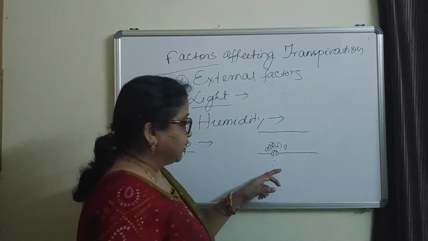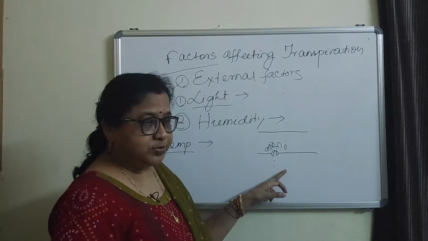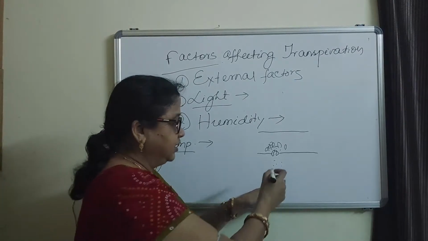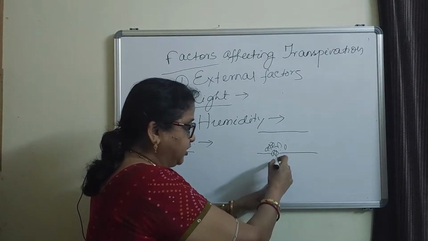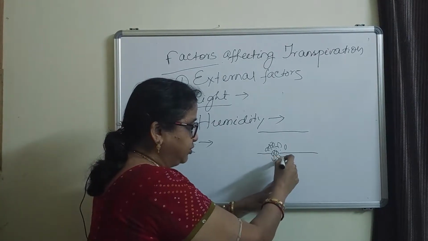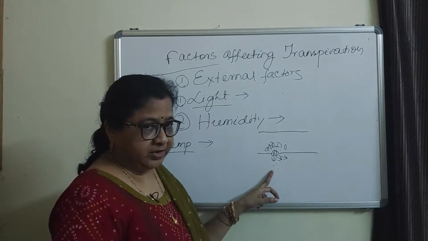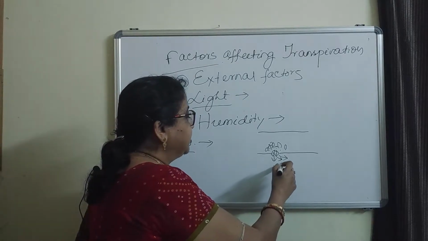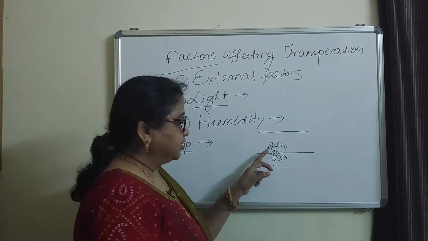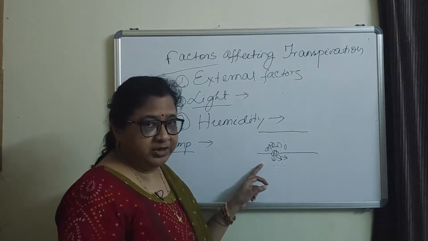If the water vapor content of the atmosphere is less, then the water vapor from the internal structure of the leaf will be more, so transpiration rate will be more. And if the humidity of the atmosphere is more, the rate of transpiration will be less.